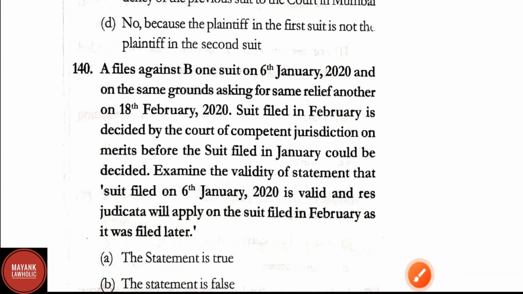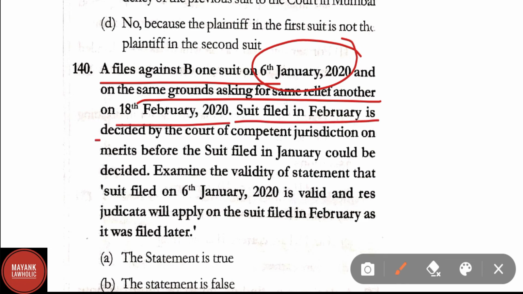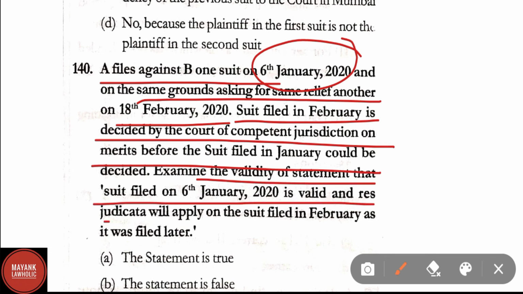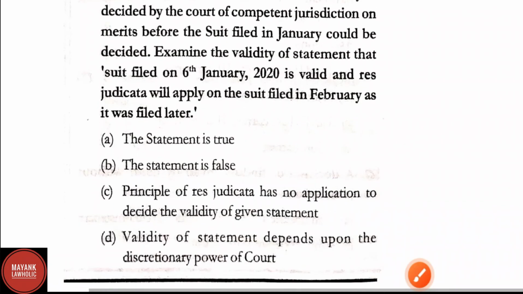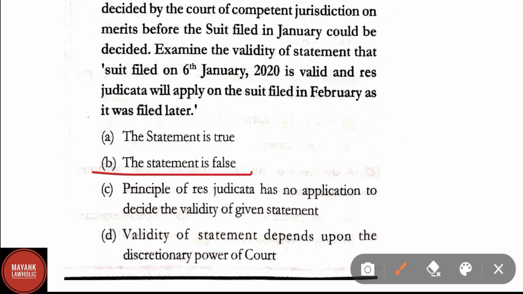Question number 140. A files against B one suit on 6 January 2020 and on the same grounds asking for the same relief on 18 February 2022. Suit filed in February is decided by the court of competent jurisdiction on merits before the suit filed in January could be decided. Examine the validity of the statement. The suit filed on 6 January 2020 is valid and res judicata will apply on the suit filed in February as it was filed later. Here, correct answer in question number 140 is option B, that is the statement is false.